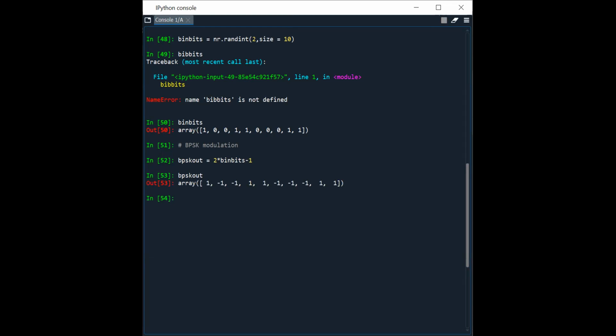Is it understood, sir? Yes, sir. So it's very simple how to make BPSK out of given binary bits.